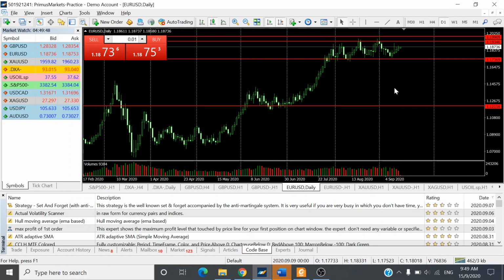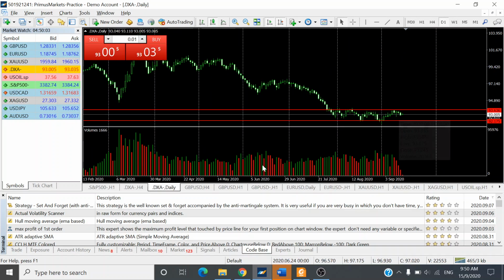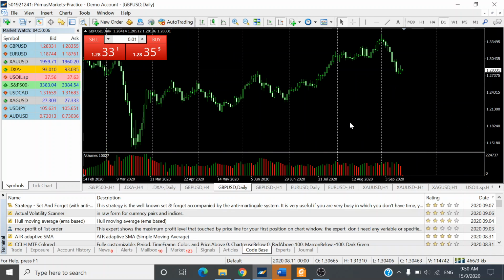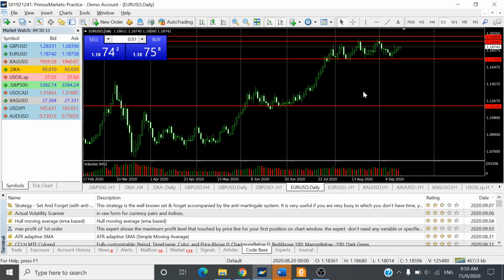Moving on to the euro dollar on the daily charts, it is also trading within the support levels of 1.1742 and also a resistance of 1.1937. So if the US dollar continues to weaken, then we could expect the UK pound to rise, and of course we could expect the euro dollar to also test its resistance levels.